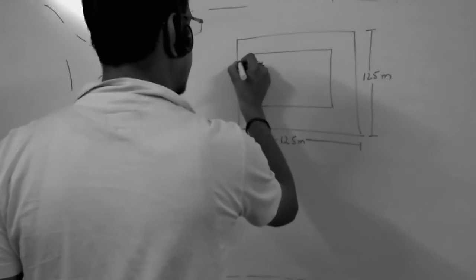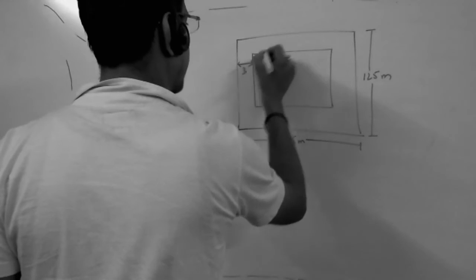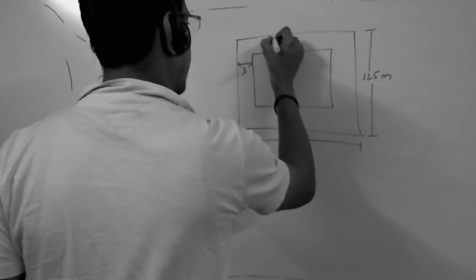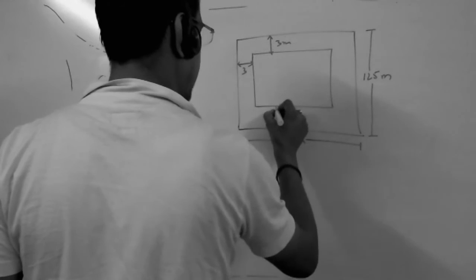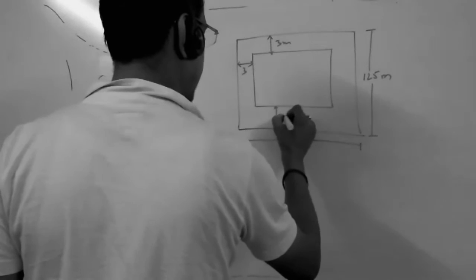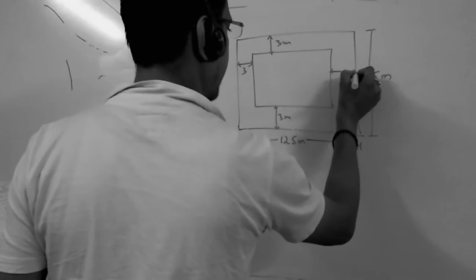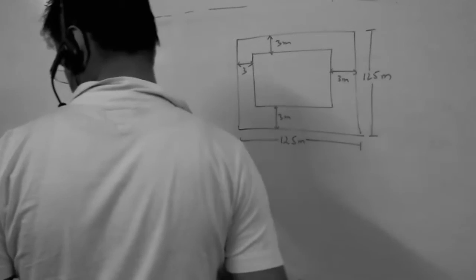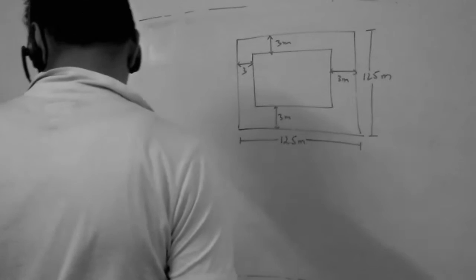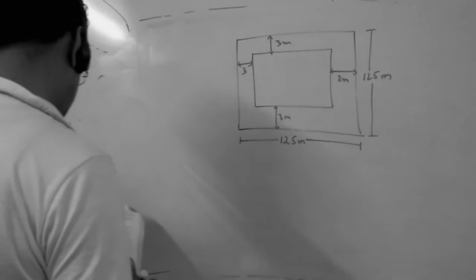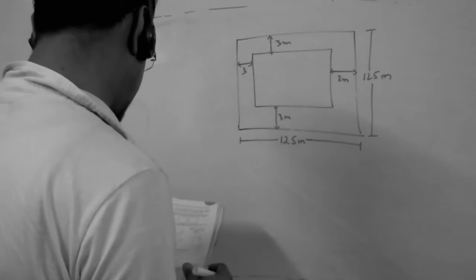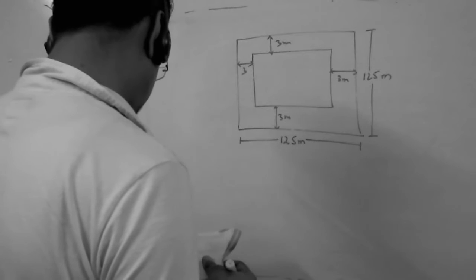This is 3 meter. Of 125. Find the cost of constructing it at rupees 4.5 per meter square.